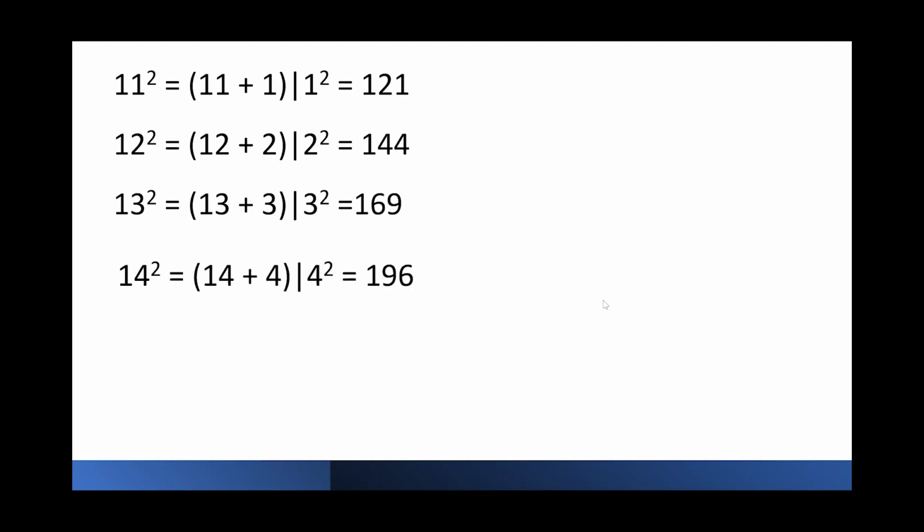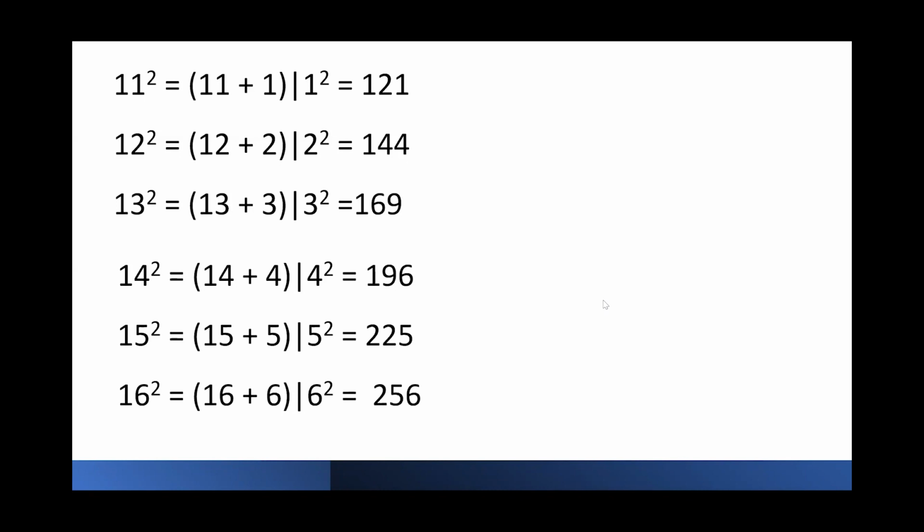Now 4 square is 16, so 1 goes as a carry forward. So your answer is 18 plus 1, 19, followed by 6. So if I ask you 15 square, it is 15 plus 5 followed by 5 square. And 5 square will give you a carry forward of 2. So your answer is 15 plus 5, 20, plus 2, so 22 followed by 5. 16 square is 16 plus 6, which is 22. And 6 square gives you a carry forward of 3. So 22 plus 3, 25, followed by 6.